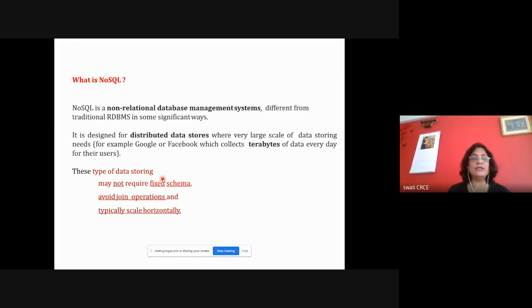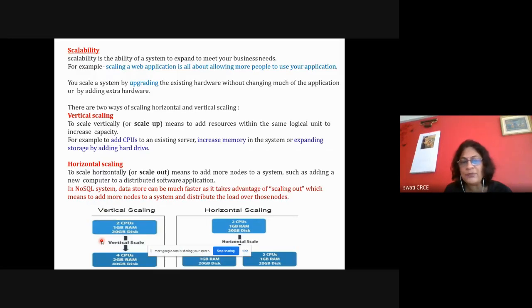It is a non-relational database management system for distributed architecture, where our data is distributed across clusters, where computers are connected to each other using commodity hardware. Your table may not need a fixed schema. Flexible schema is there, no join operations, and scalability is achieved horizontally. That is also called horizontal scaling.